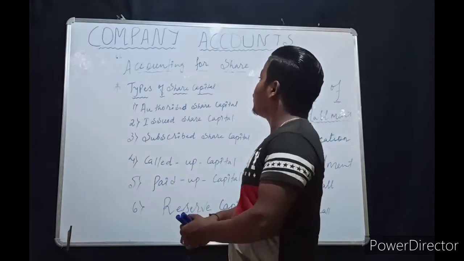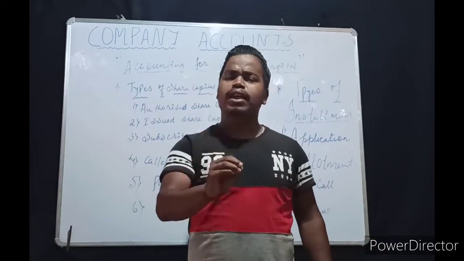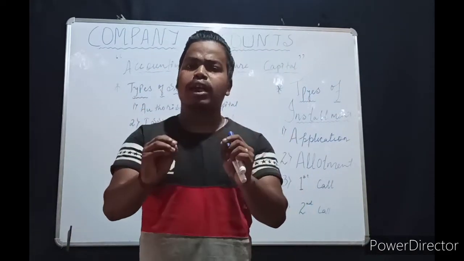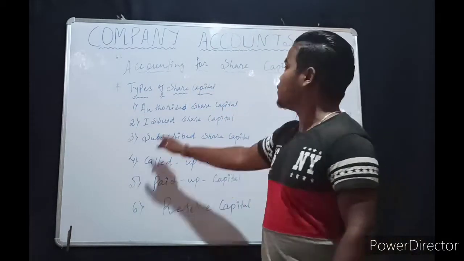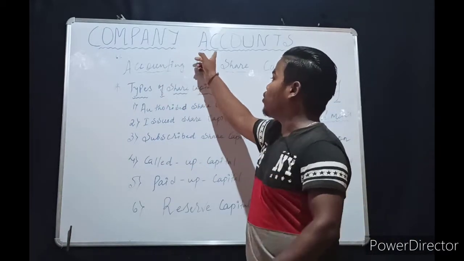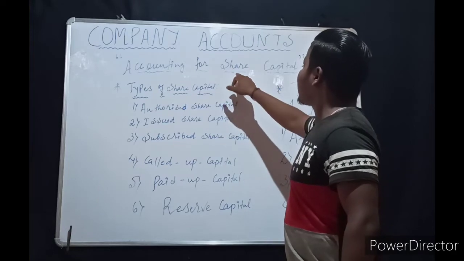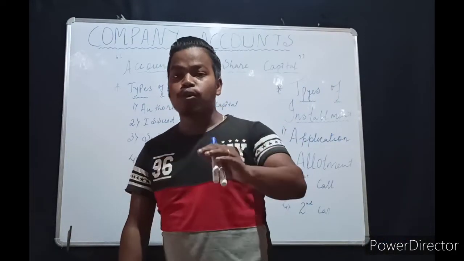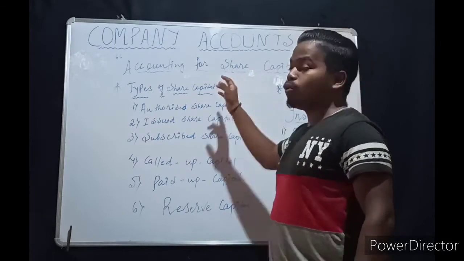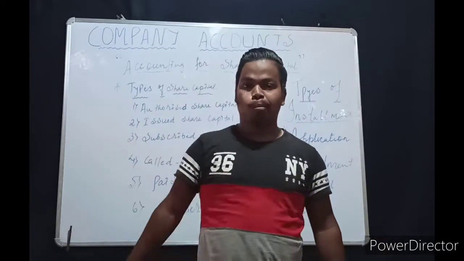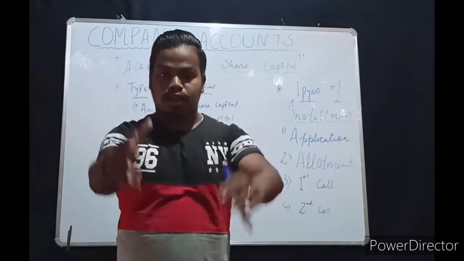Now for doing company accounts, there is one very important thing we have to know, that is share capital. Company accounts deal with accounting for share capital. Before we learn what share capital is, we first need to know what a share is.